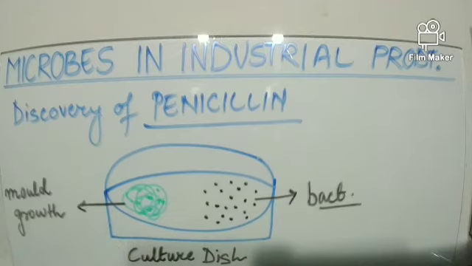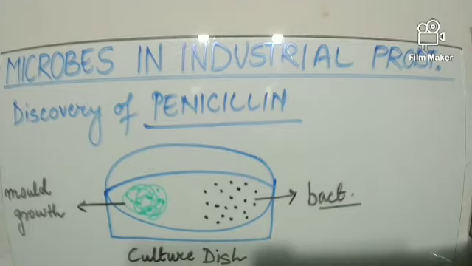So it was concluded that the mold released some kind of substance that did not allow the bacteria to spread all over the petri dish. That substance only today is called the antibiotic.